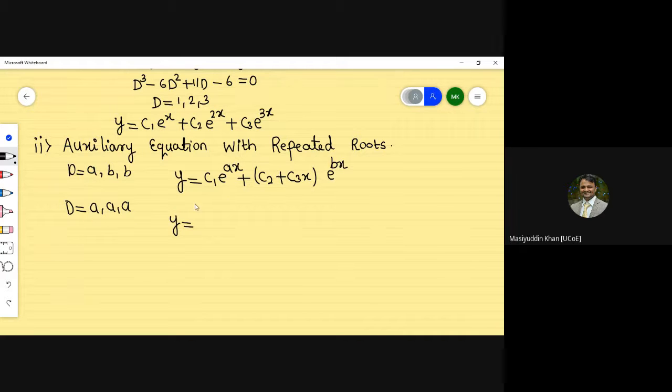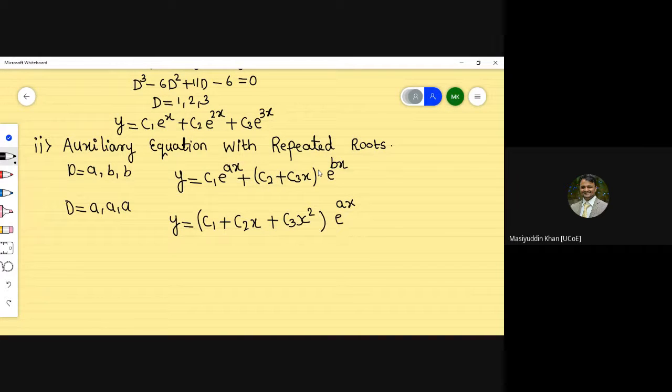So all three values are repeated, so we write C1 as it is first, then plus, since it repeats, C2 into x, and since it repeats again, plus C3 into x square, and give the bracket complete, that is e raised to a, which is the repeated value, so a into x.